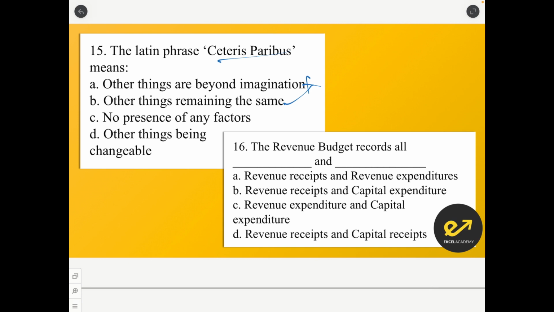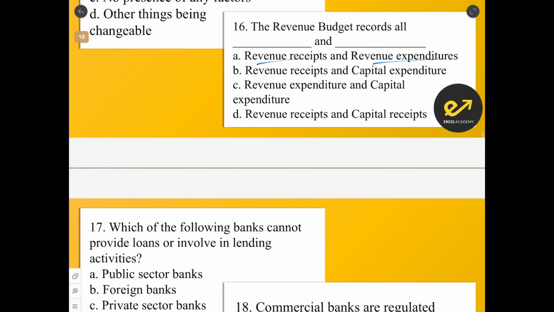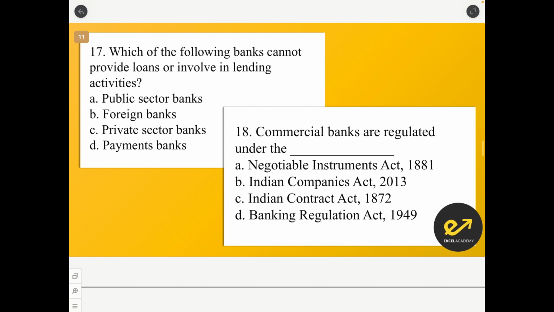The revenue budget records dash and dash. It records the revenue receipts and the revenue expenditure. Which of the following banks cannot provide loans or involve in lending activities?